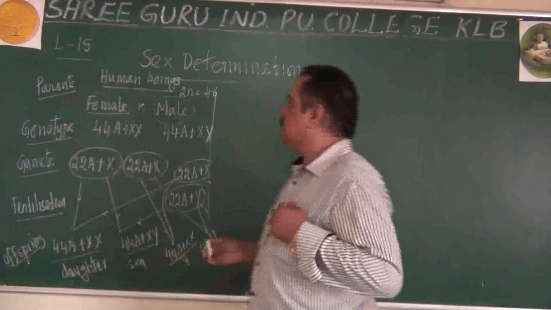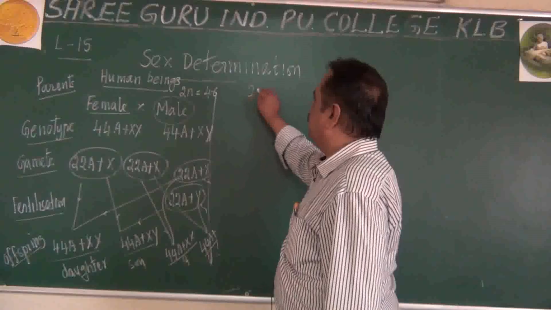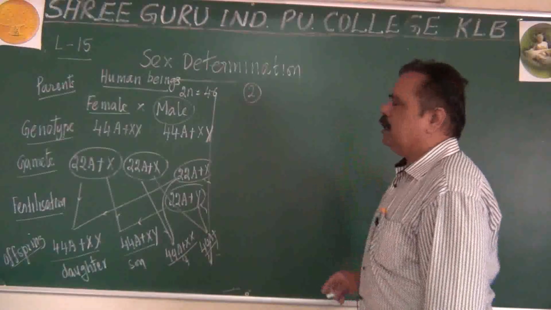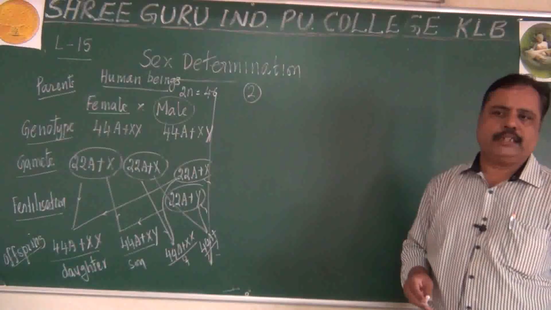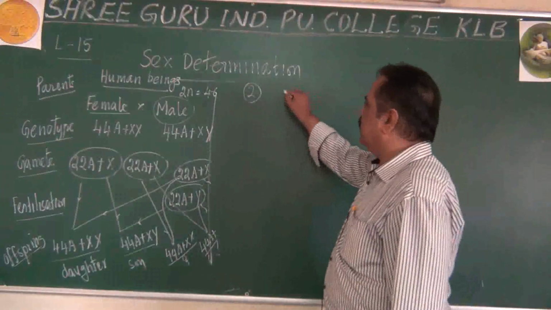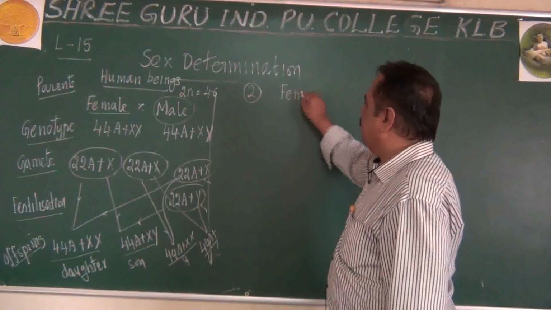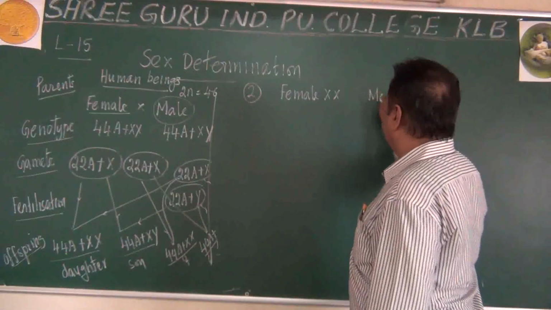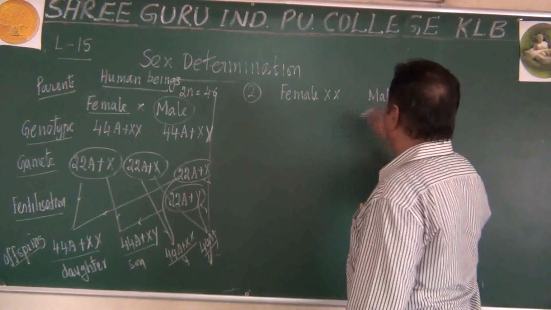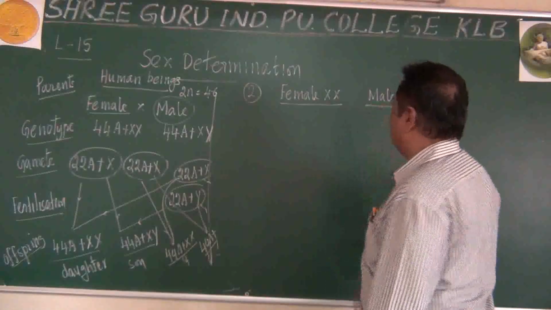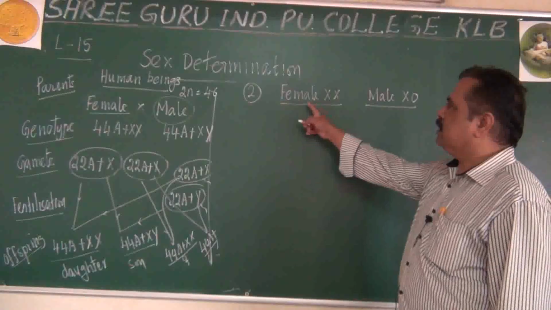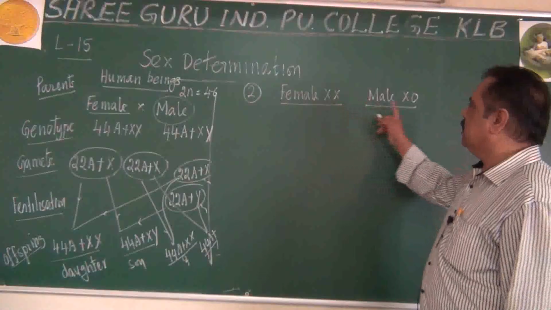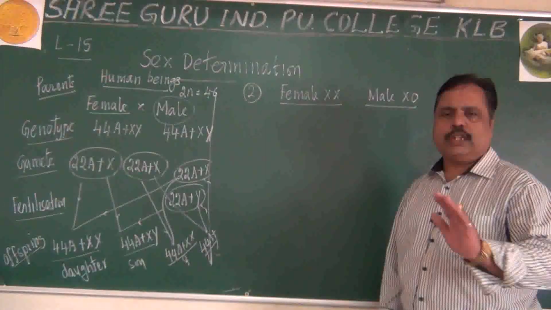Let me come to the second method. Second method is called male X0 type. It is called, where female will be XX and the male will be X0 type. So these are the parents. Parents are, female parent is XX, male parent is X0. Of course, autosomes are there.